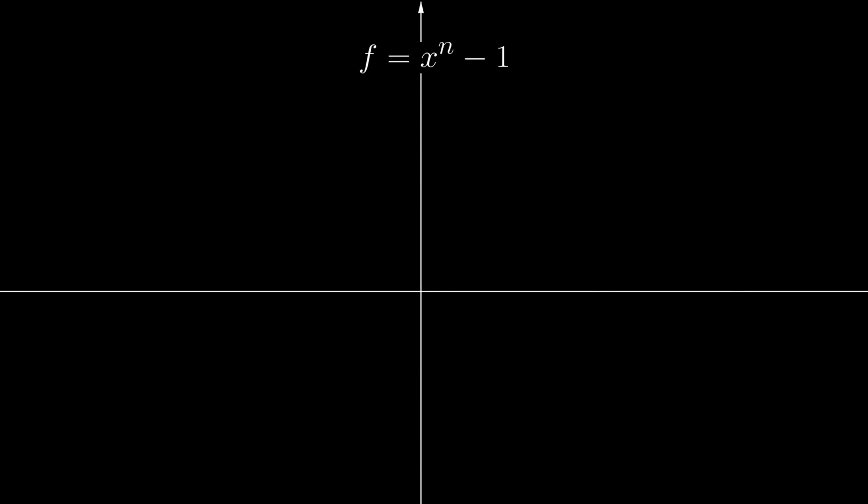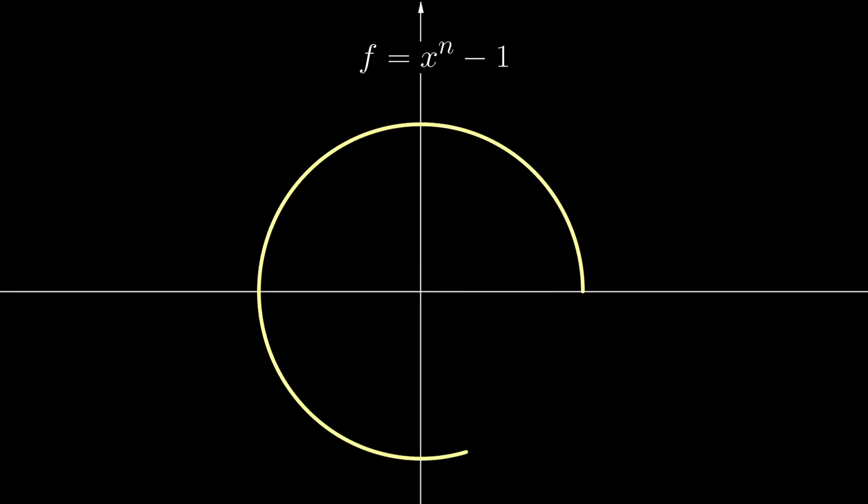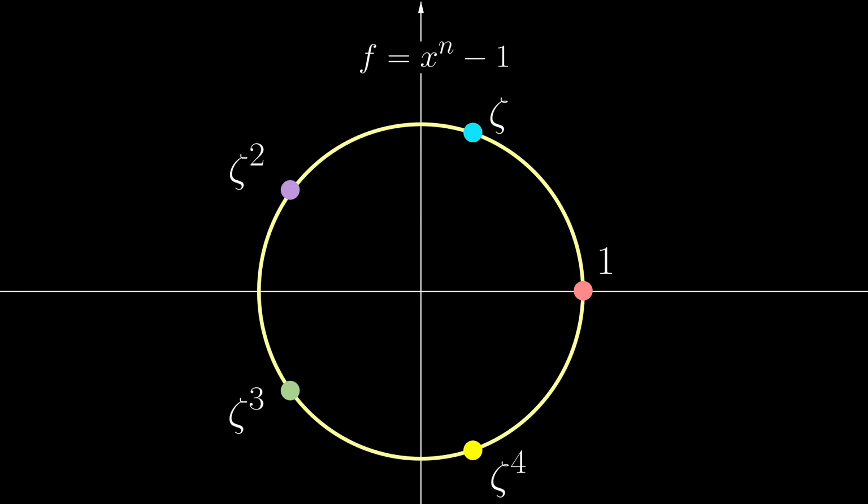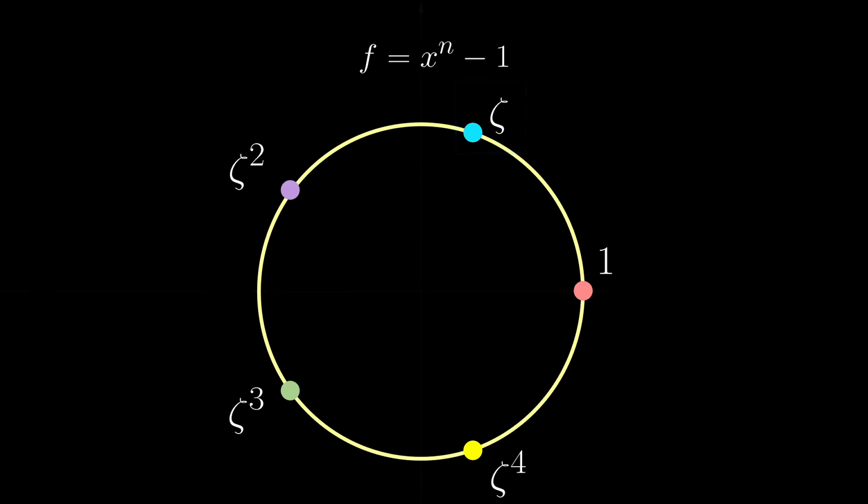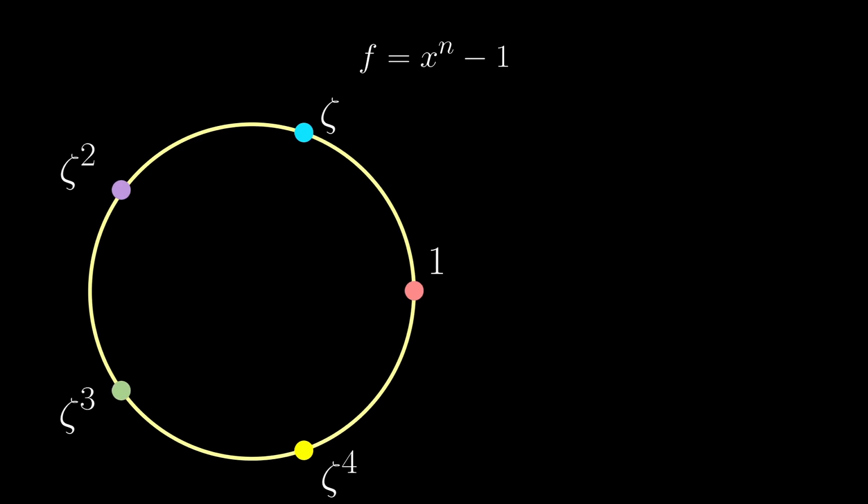First, we will consider this polynomial. If we use complex numbers, we can locate where the roots of this equation are, evenly distributed across the unit circle. They are 1 and powers of zeta, zeta being the first root along the circle. Now that we know the roots, do we know something about the Galois group?